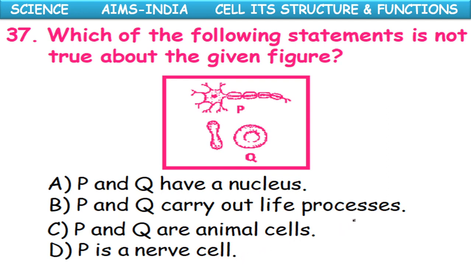Which of the following statements is not true? Okay, P and Q have nucleus. P and Q carry out life process. This is wrong. P and Q are animal cells. Okay, true. P is a nerve cell. Okay, true. So the B option is wrong.